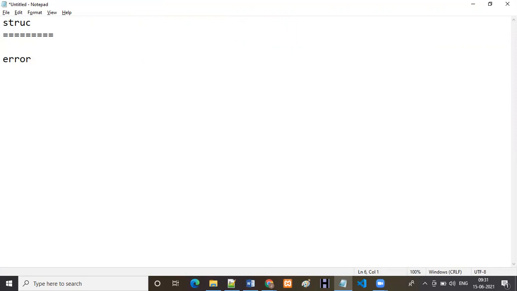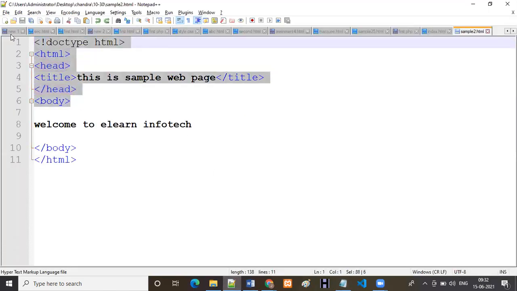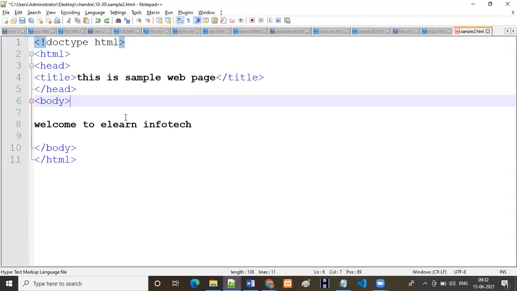But whenever you are doing a real-time project, at that time we have to fix those errors and we have to follow some standard structure also, right? Now, in the previous example, I am not following any standard here. I am not using any tag. Just save this one, and whenever we move to the output, everything is fine. It won't show any error, because it is an error-free language.